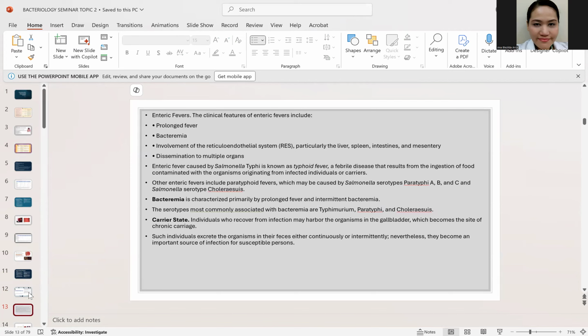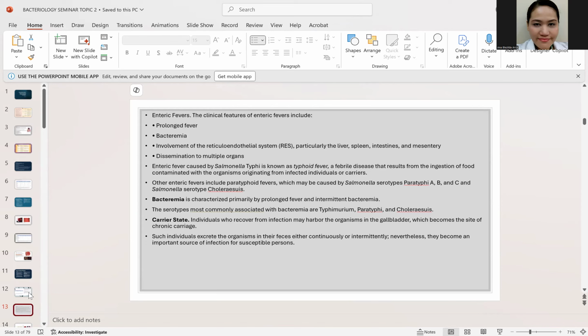Okay? Now, next is enteric fever. So, when you say you have enteric fever, it means you have a prolonged fever with bacteremia, and then the bacteria can spread to your reticuloendothelial system or the rest. Okay? You can go to your liver, your spleen, the intestine, also your mesentery system. So that's the meaning of enteric fever.